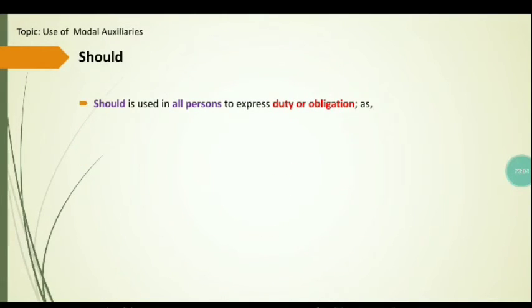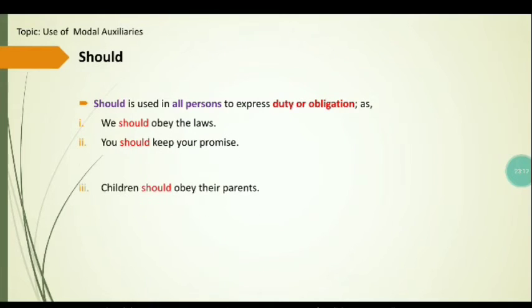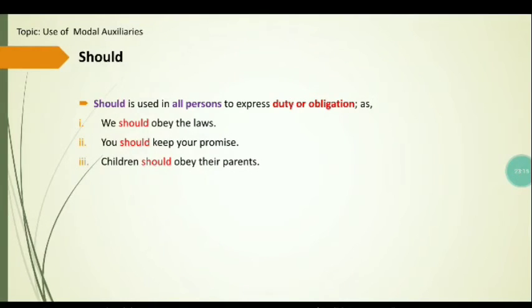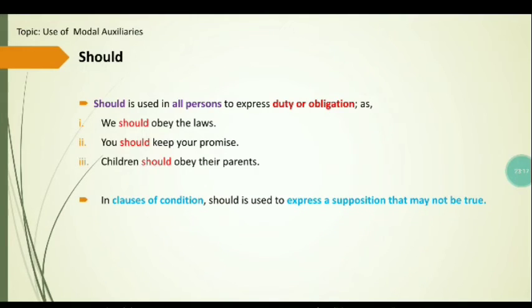Now, should is used in all persons to express duty or obligation. For example, we should obey the laws. You should keep your promise. Children should obey their parents.